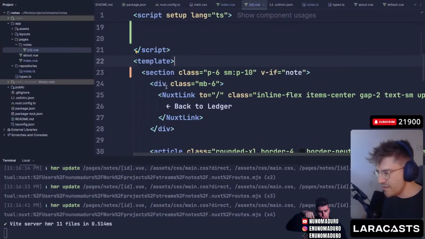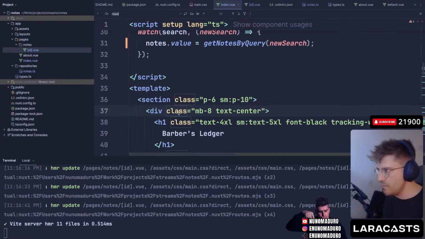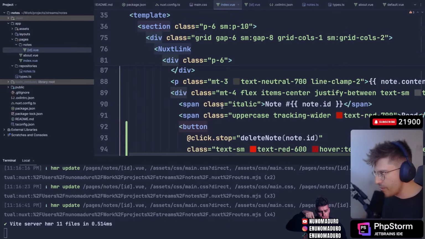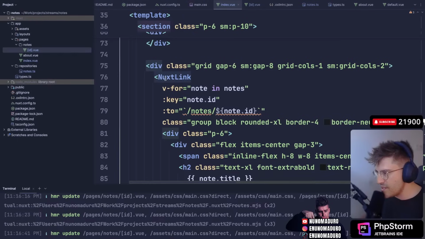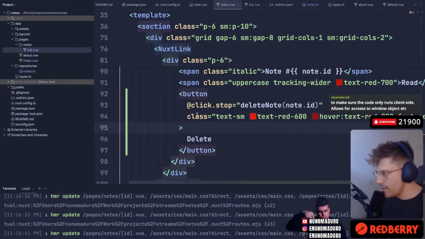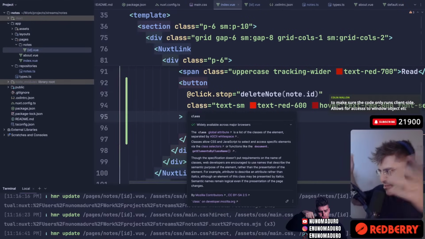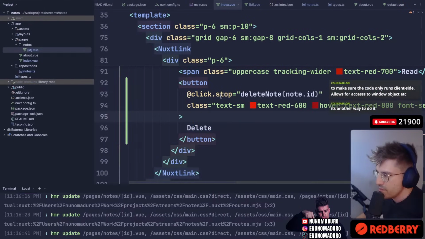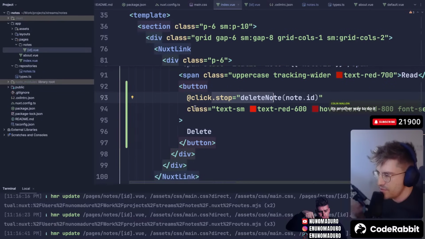Let me just fix that delete thing, the propagation problem. So if I go to the index.vue, I click on delete. How do I just stop the propagation? Or I just remove this inside. So basically the problem right now is that this NuxtLink is kind of triggering already. And because the delete is inside, it's doing the redirection plus the delete at the same time. So I was wondering if we could just do something so that if I click on this, it would not trigger the NuxtLink. You know what I mean?